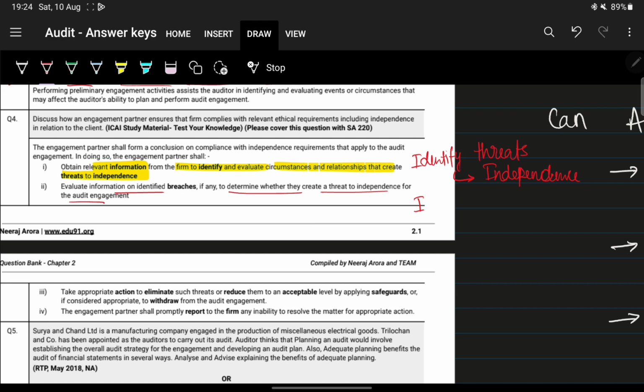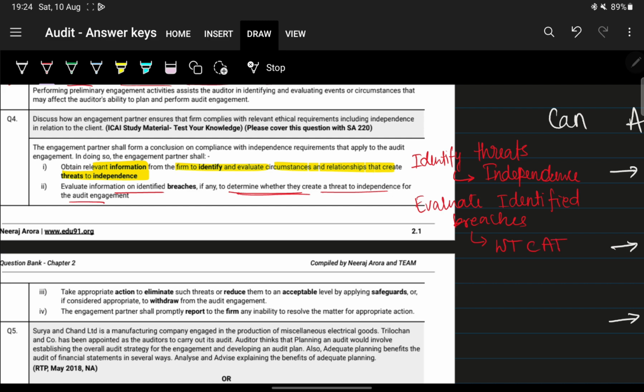A breach means a threat has already progressed or escalated, and it has already breached or violated the independence. So evaluate identified breaches. Why are we evaluating? To determine whether they create any threat.